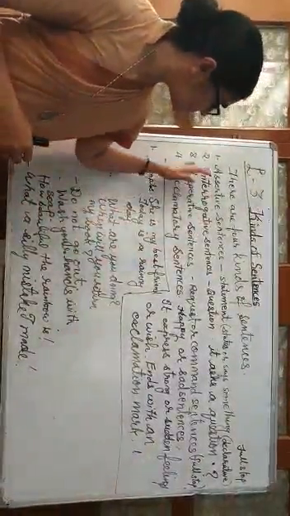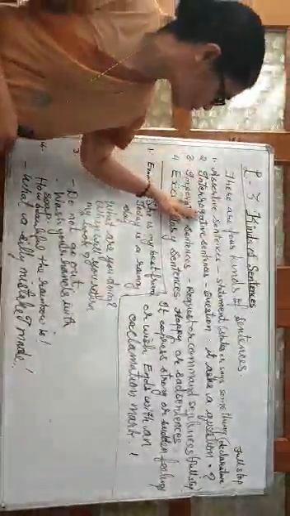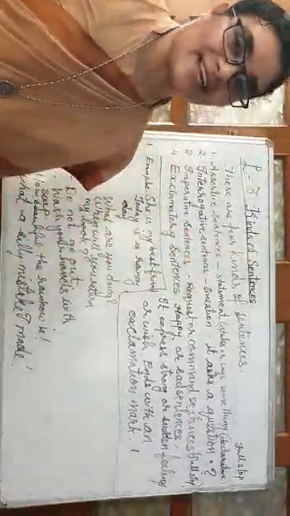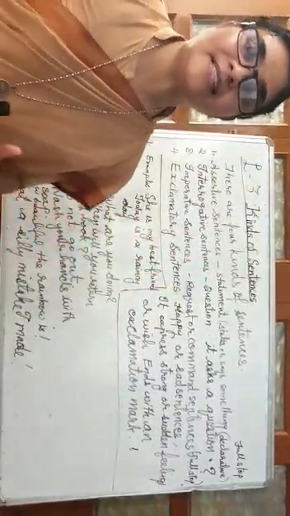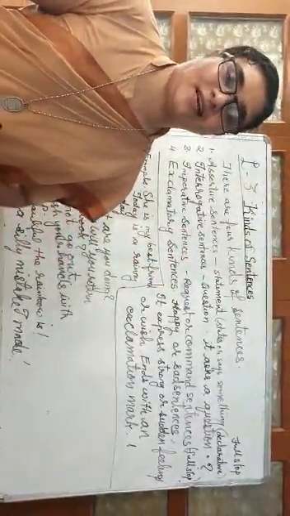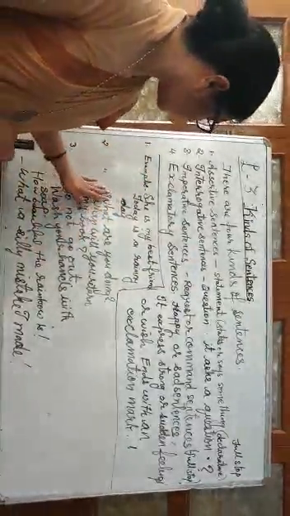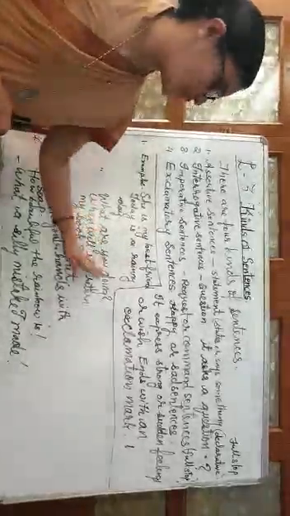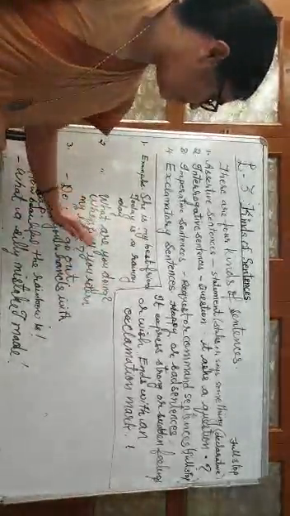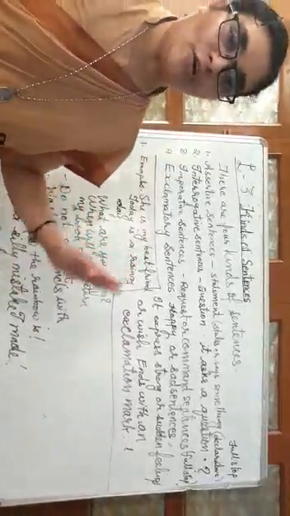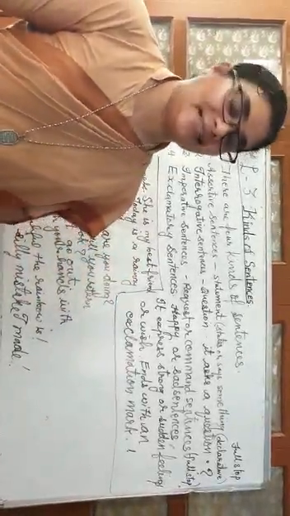Now moving on to our second sentence type, the interrogative sentences, which we learned as question sentences. It always asks a question and ends with a question mark. For example, what are you doing? When will you return my book? So these are known as question sentences.